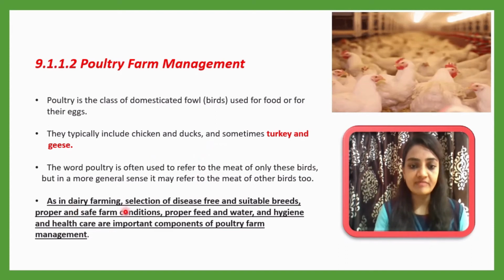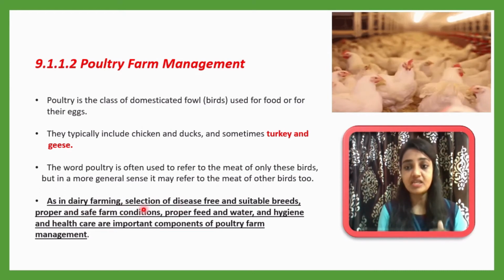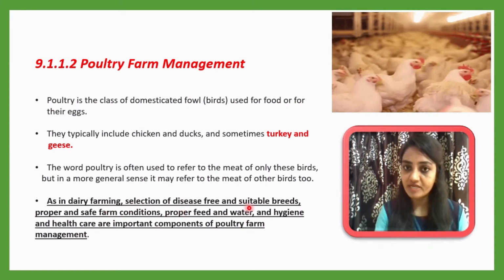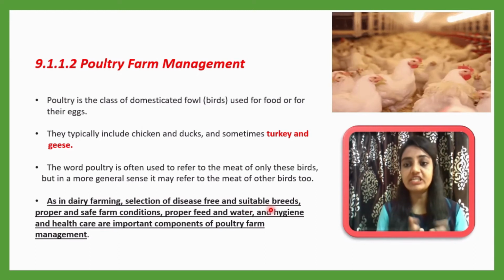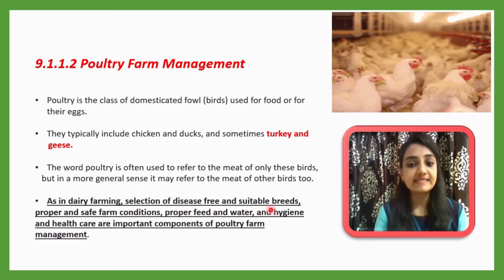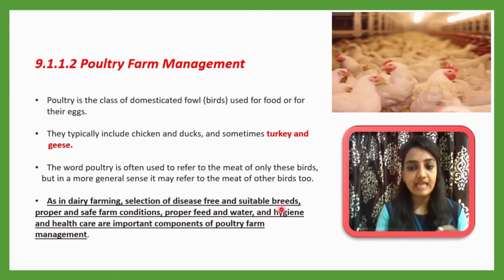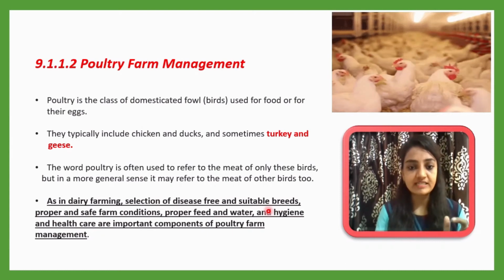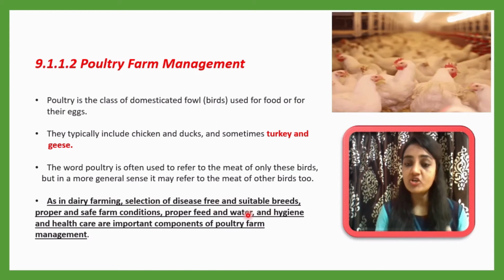As in dairy farming, all the parameters which were taken in the dairy farm industry should be taken over here also. In dairy farming you selected a disease free and suitable breed. Here also you have to select disease free and suitable breeds, because the quality of eggs and meat depends on disease free and suitable breeds. This step is also important, as you have already learned in dairy farm management that selection of a disease free and suitable breed is important. So in a poultry farm also it is a very important step.